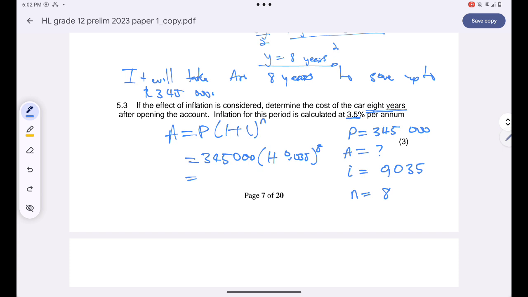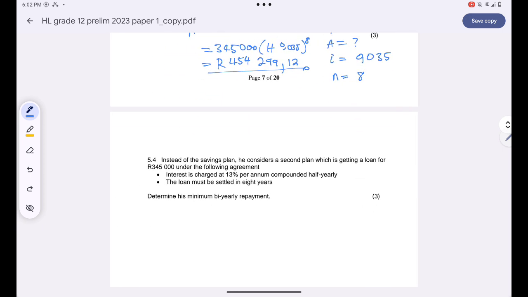So the new price of the car would simply be 454,299 rands 12 cents. That's how, guys, you're supposed to deal with that question.